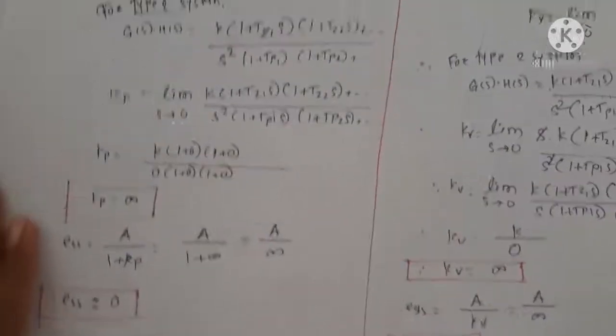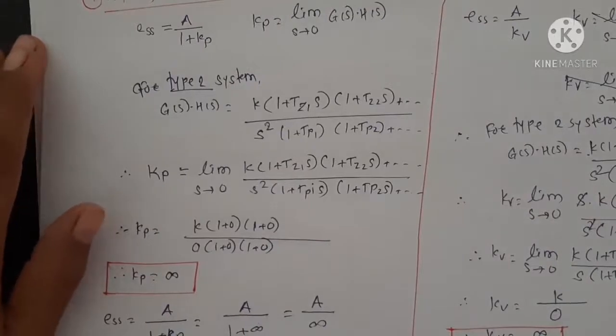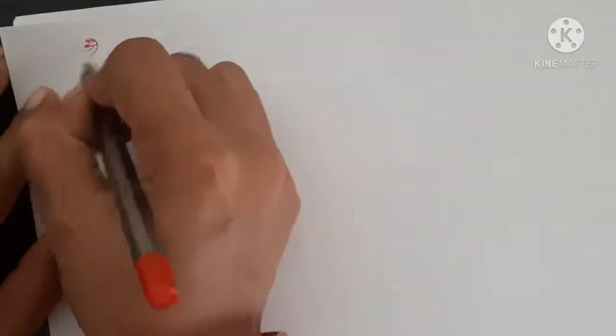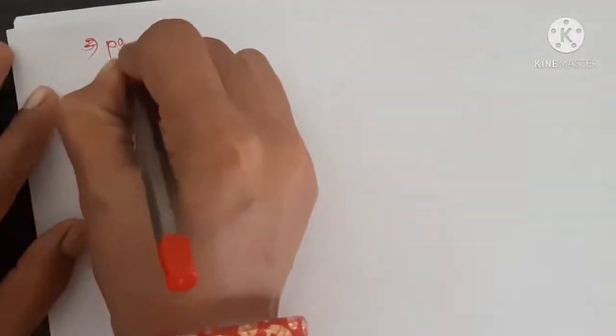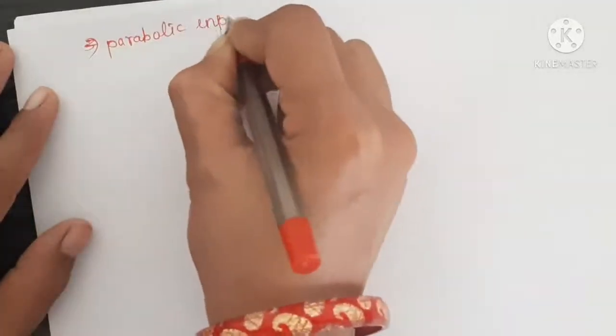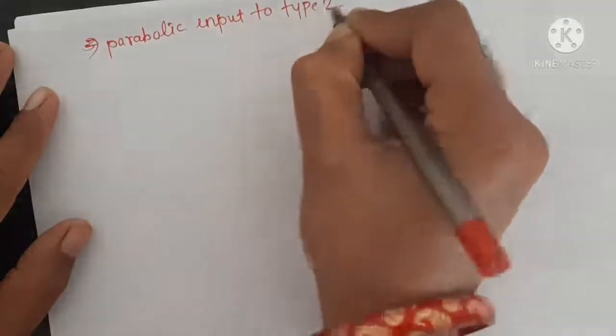Now let's see for parabolic input. The third input is parabolic input. Parabolic input to type 2 system.